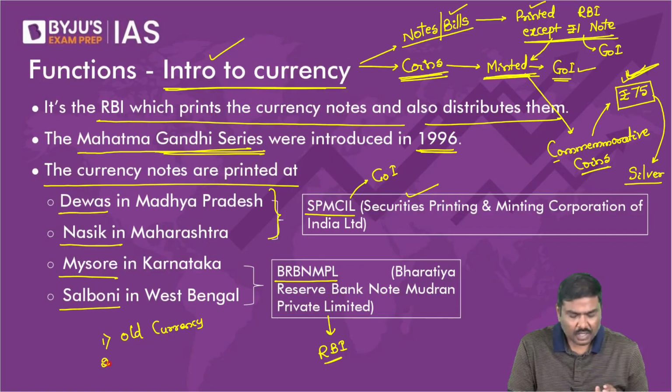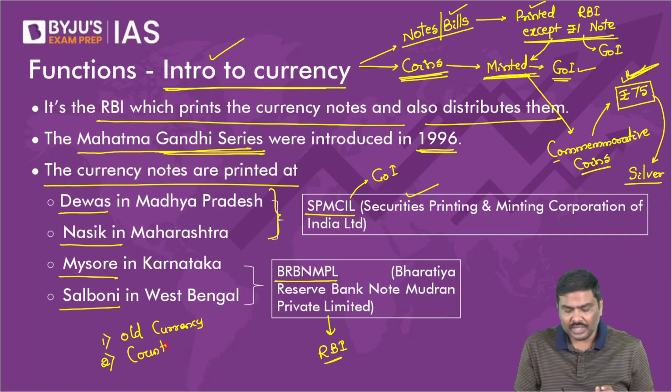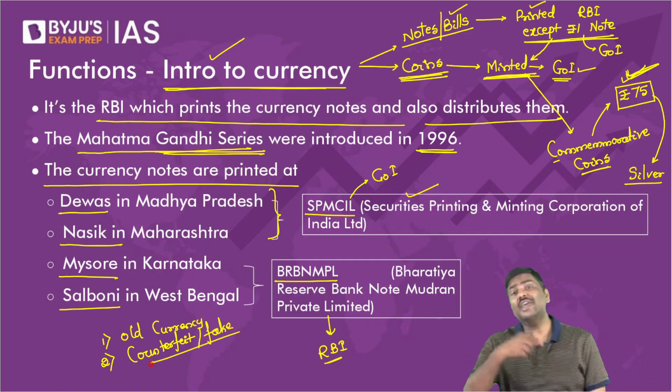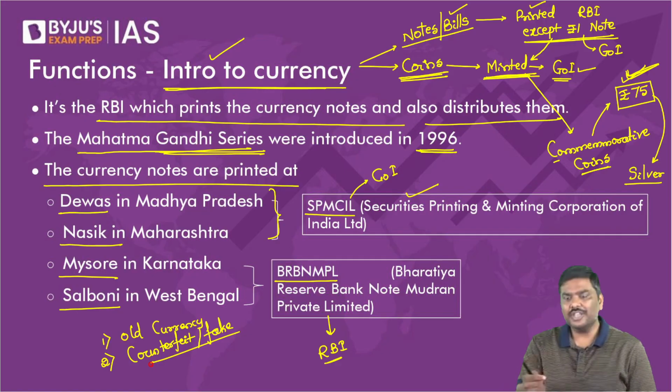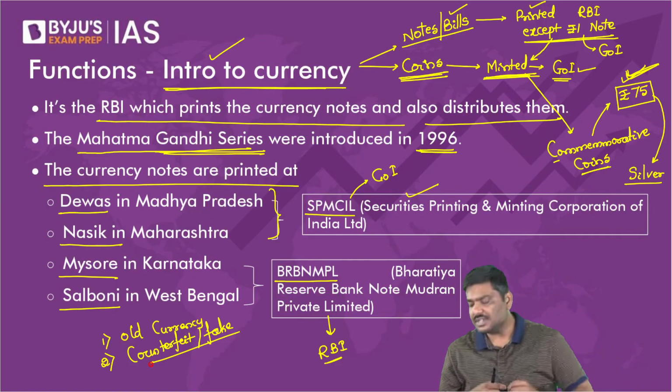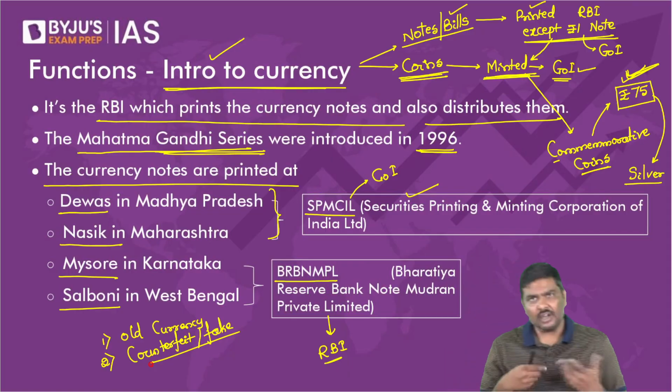Second one, to address the issue of counterfeit currency. Counterfeit is nothing but fake currency. To address the issue of counterfeit currency, don't you think old currency notes will have outdated security features? Think of it.